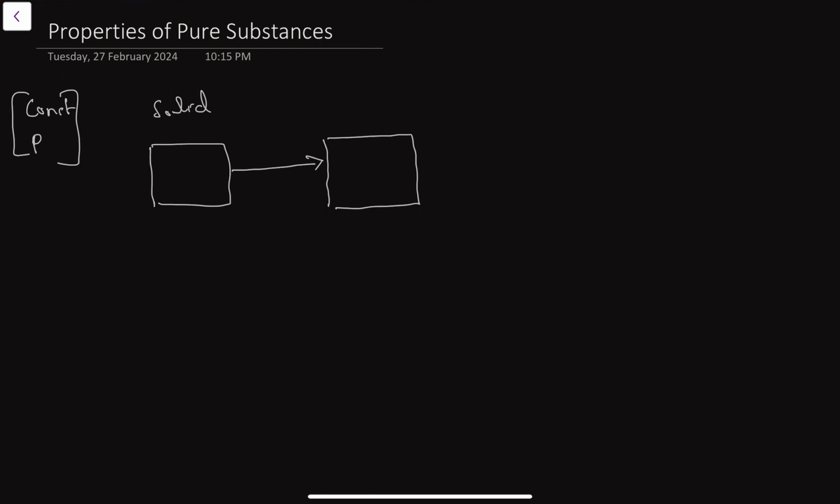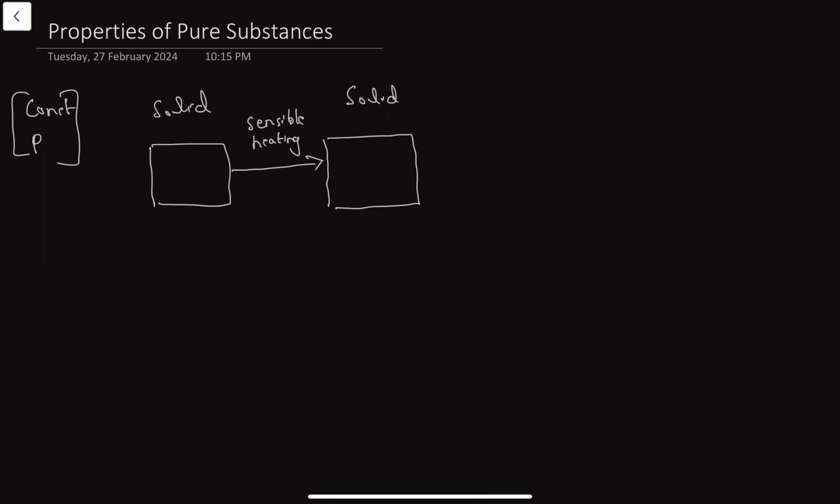We will call this process sensible heating. That means you are simply heating to raise its temperature. Now it is still a solid, but it is about to melt.